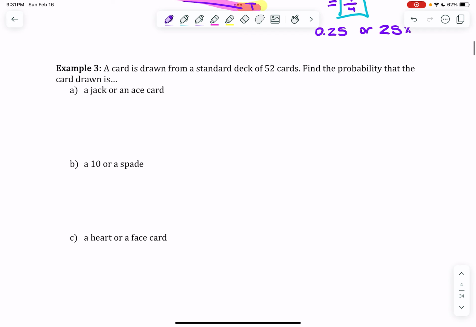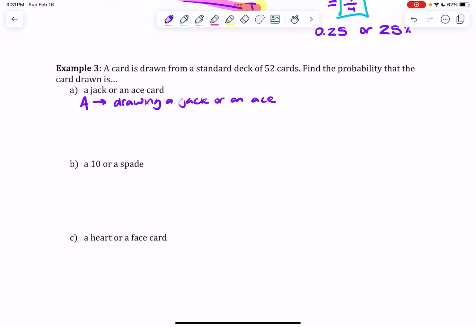Next, a card is drawn from a standard deck of 52 cards. I want to find the probability that a card drawn is a jack or an ace. All right, I'm going to name this event. I notice that I have questions A, B, and C following. I'm going to name this first event A, I'll name the second event B, so on. So I'm going to say A is drawing a jack or an ace.